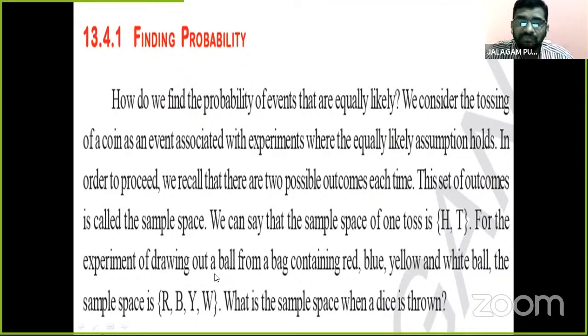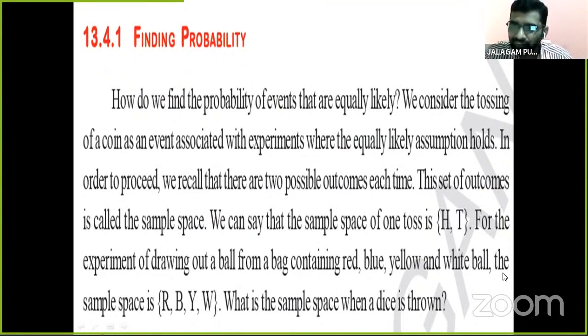Further, consider the experiment of drawing a ball from a bag containing red, blue, yellow, and white balls. What are the sample spaces? So here a bag is there. In the bag, red, blue, yellow, and white balls are there. The bag contains four balls. The colors are red, blue, yellow, and white.